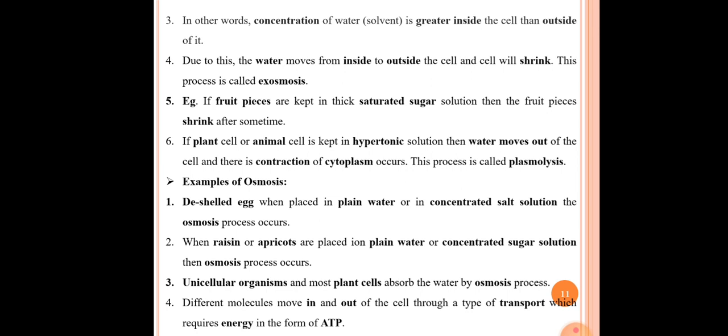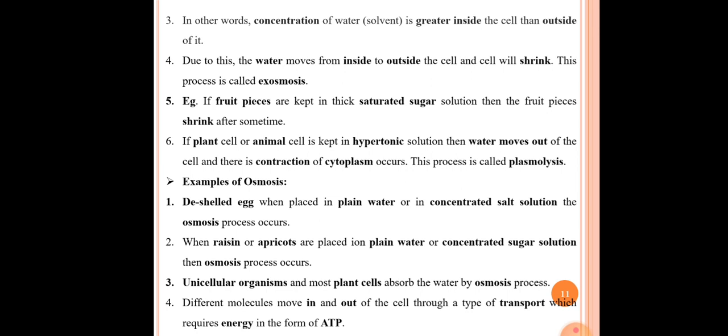The third example is unicellular organisms and most plant cells absorbing water by the osmosis process. In case of unicellular organisms like amoeba, paramecium, euglena, and in case of plant cells, the absorption of water is done with the help of osmosis.